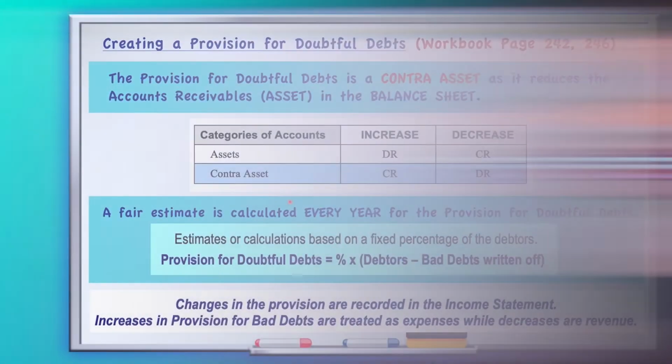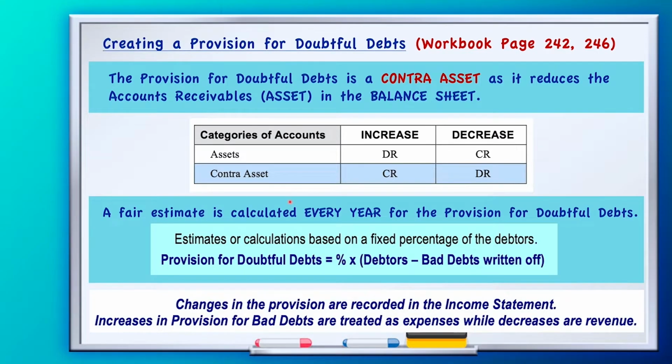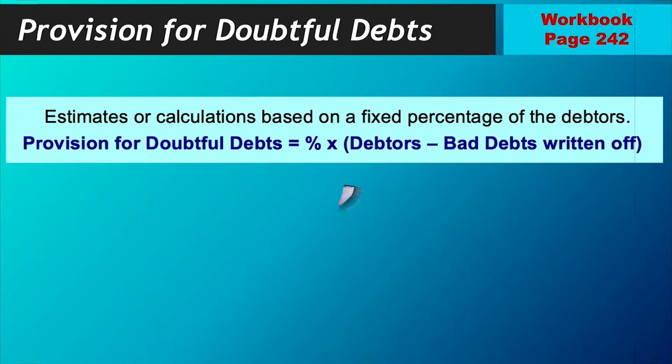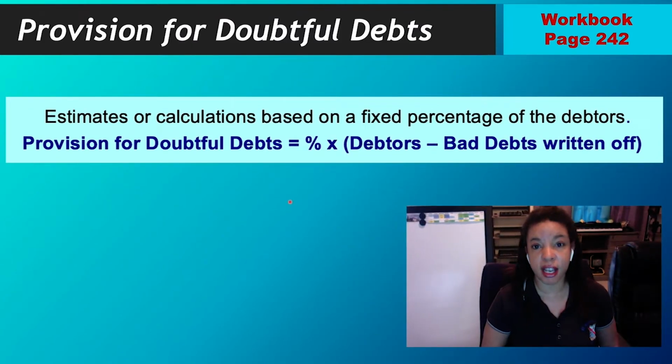But the main thing is all increases and decreases are recorded in the income statement, whereas your total is recorded in the balance sheet, which we will see when we do the income statement and balance sheet. But for now, what we are going to focus on is the actual calculation of our provision, and then the changes that come after it, right?